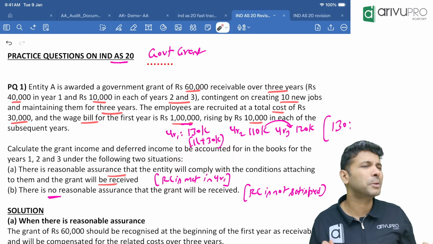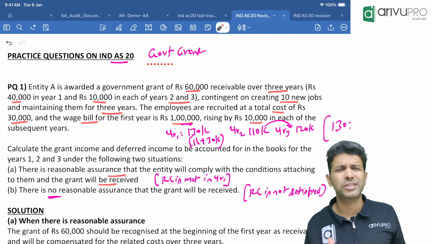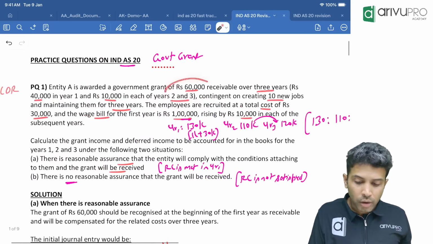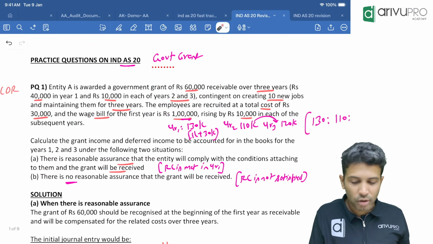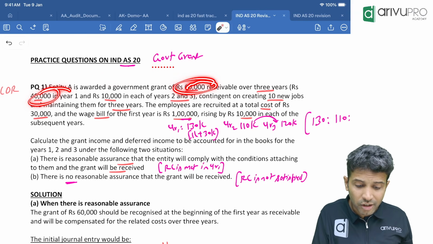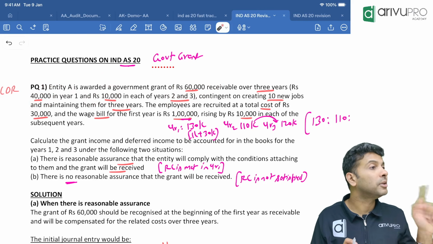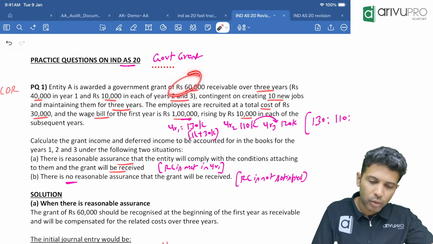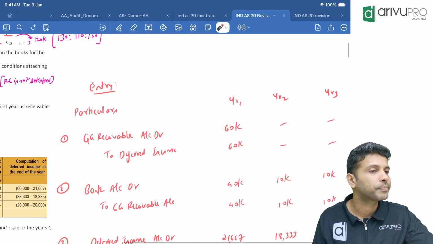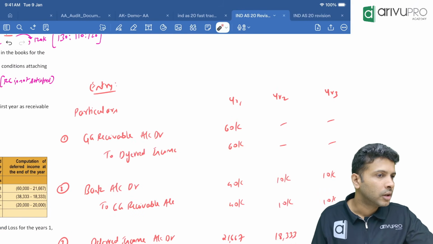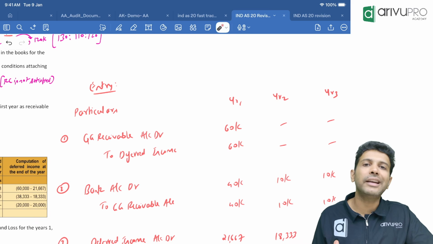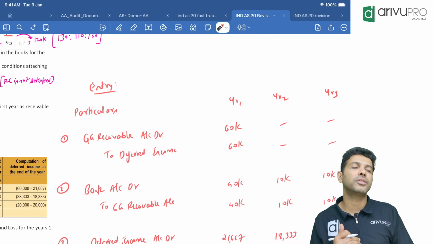First one is very simple. You know this. Tell me what entry you will pass. I'm given the journal entry file. What entry will you pass? You can't write bank account debit 60, because you're receiving the full amount of 60 in installments. So you will write: GG receivable account debit 60,000 to deferred income 60,000. Correct? Everyone good? Now this GG you have received in 3 installments, 40, 10, 10. What is the journal entry for the amount received?